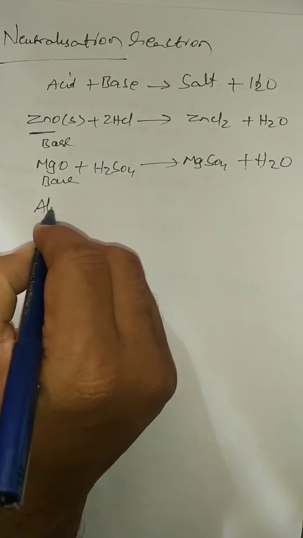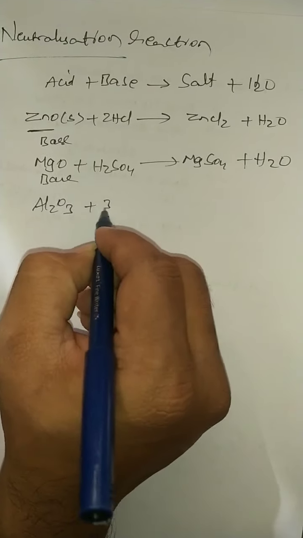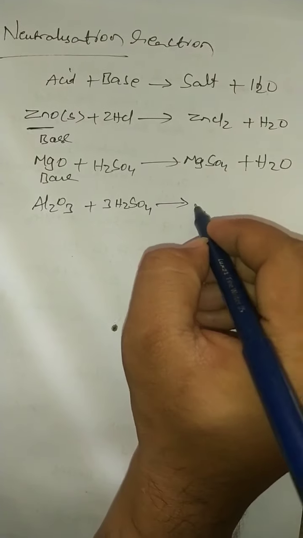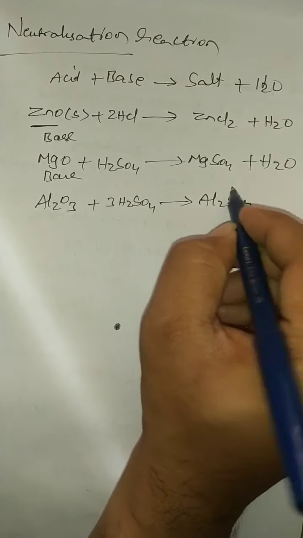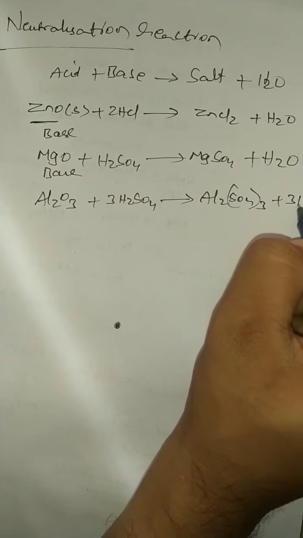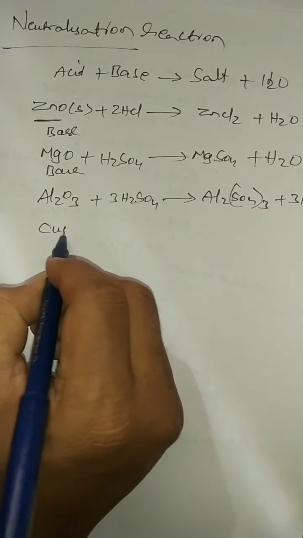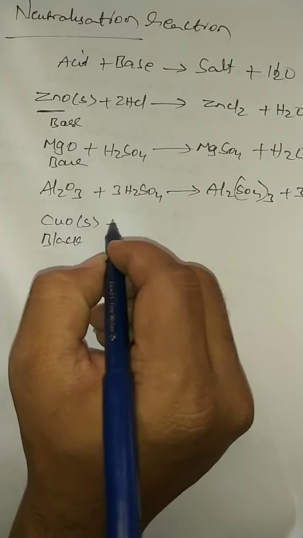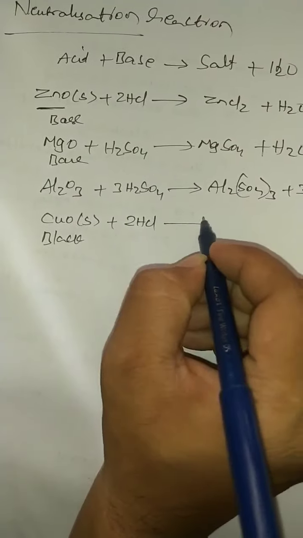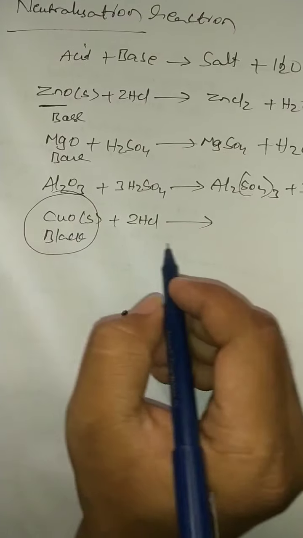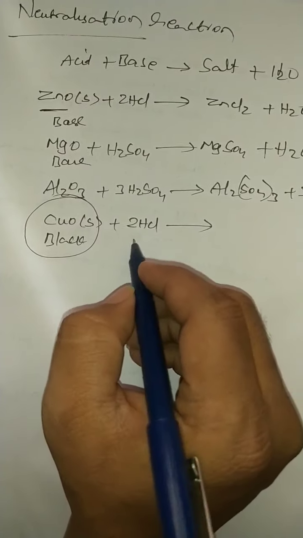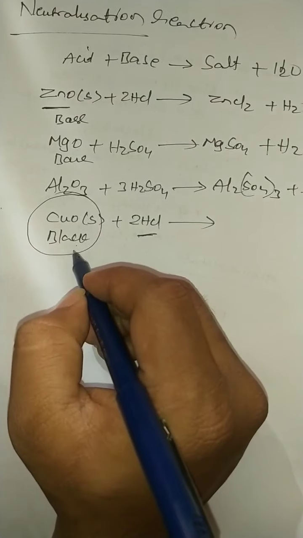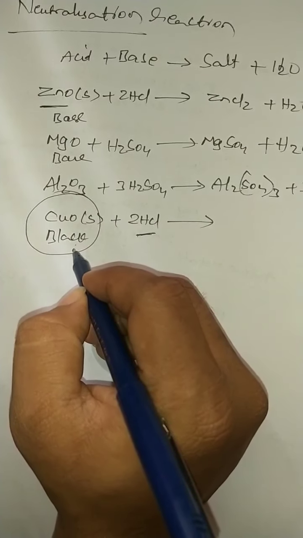In the same manner, alumina, Al2O3, interacts with sulfuric acid to form aluminium sulfate plus water. In the same manner, cupric oxide, CuO, is a black color substance. It interacts with HCl. If you take a test tube, take a few drops of HCl, and black color cupric oxide powder also you can take.